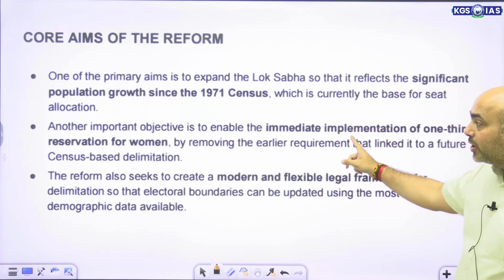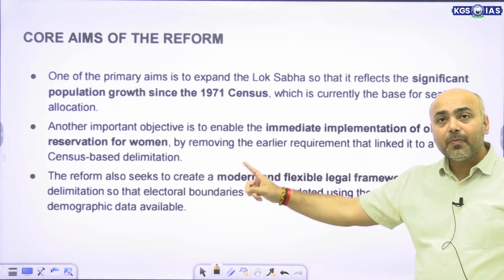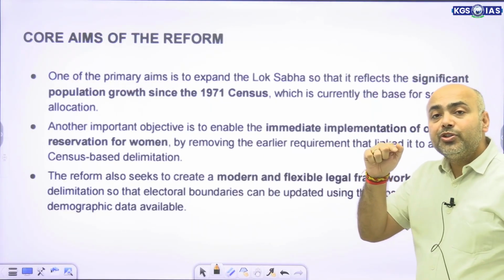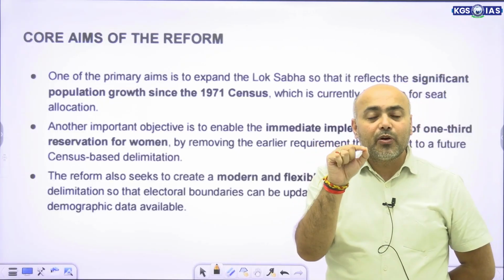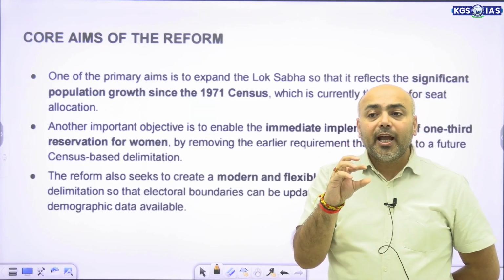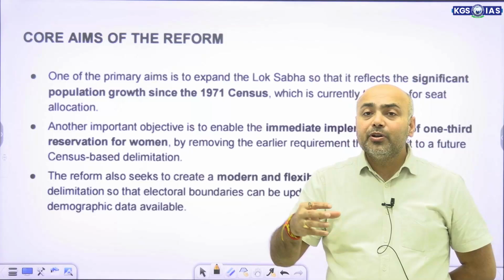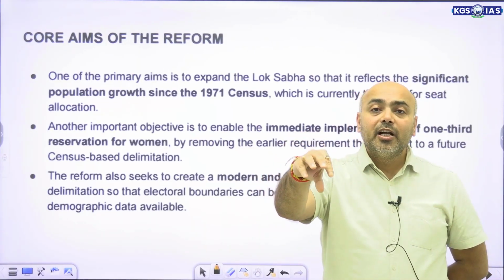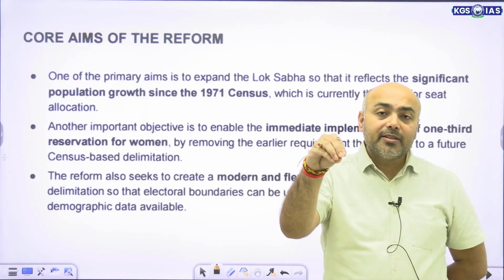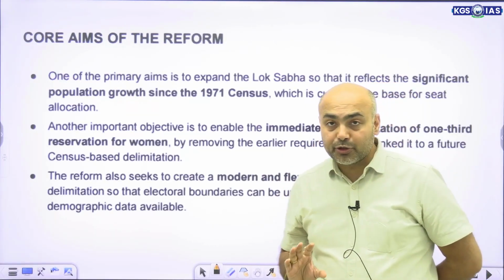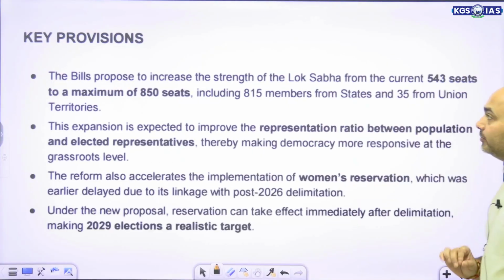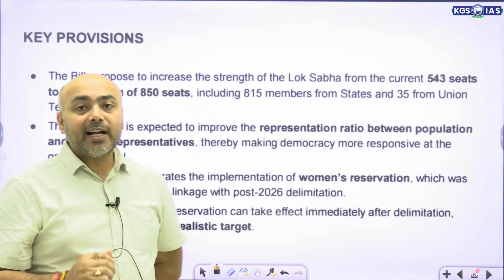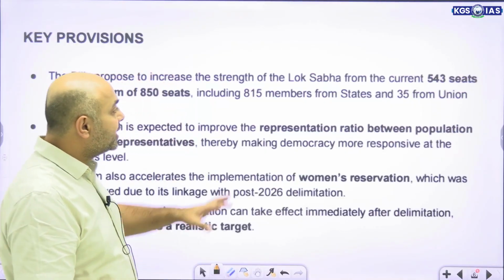There was also an objective to provide a reservation, and along with it, an objective to change the constituencies and take up delimitation to ensure that the current demography and the parity that the representation should have is ensured.